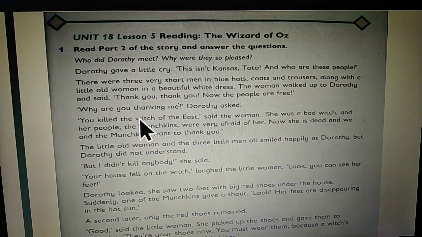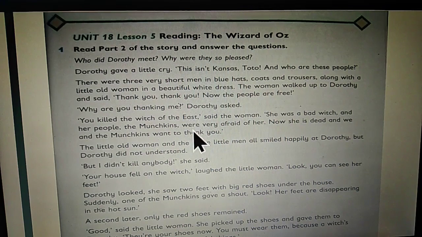"Why are you thanking me?" Dorothy asked. "You killed the witch of the East," said the woman. "She was a bad witch, and her people, the Munchkins, were very afraid of her. Now she's dead, and we and the Munchkins want to thank you."